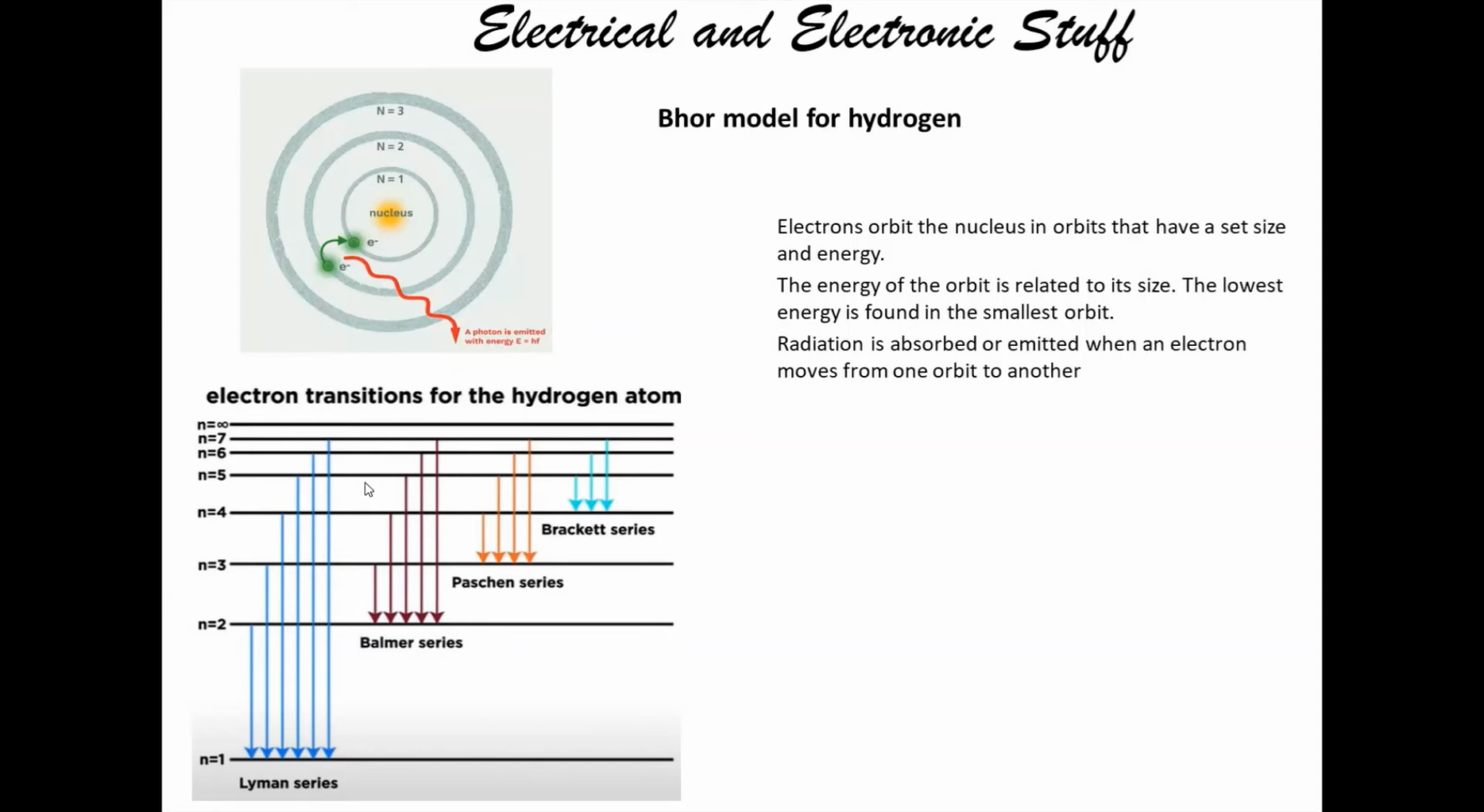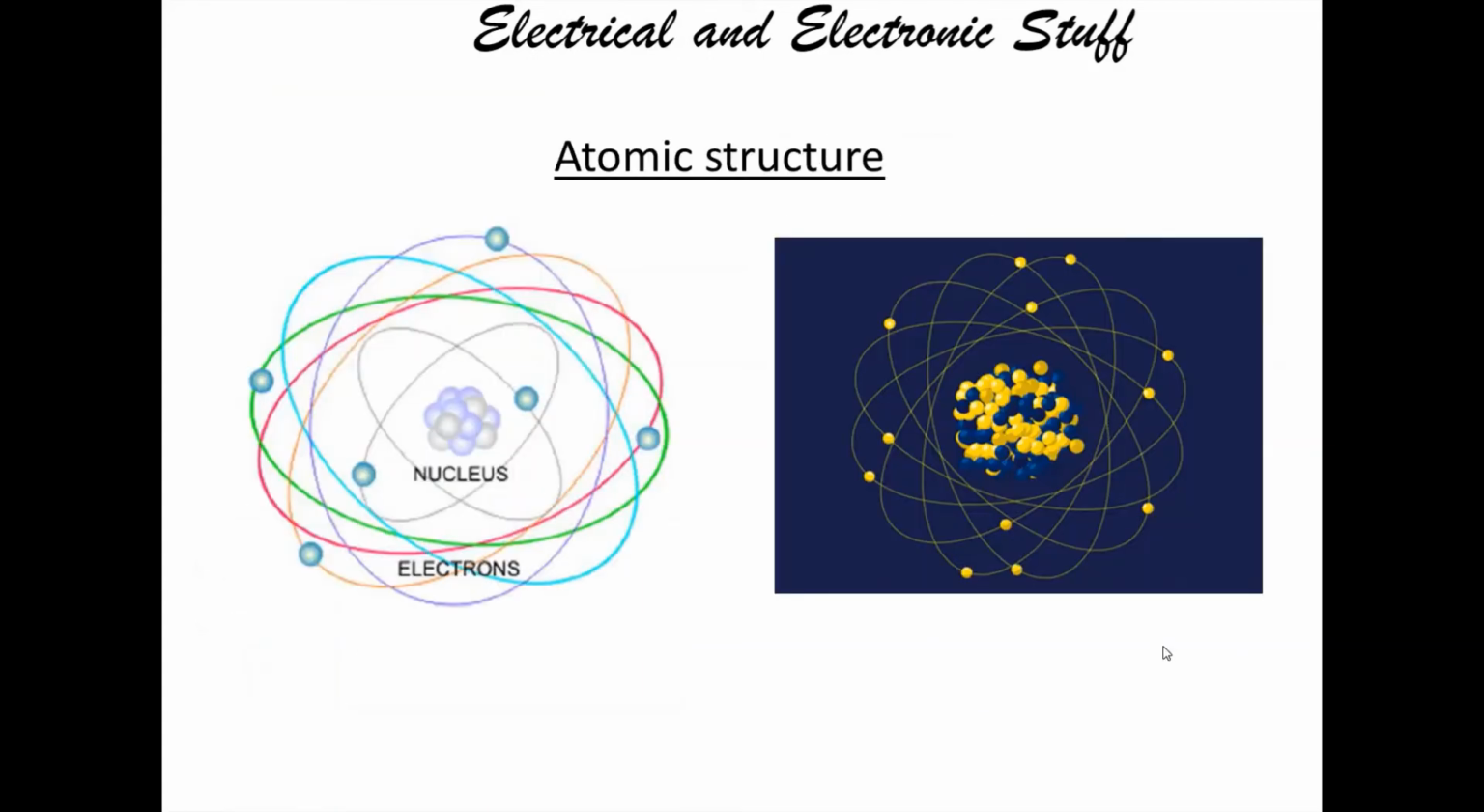And the electron transition is also explained with this diagram. We can see the first series, n equal to 1, is called the Lyman series, then the Balmer series, and so on. Then it's explained that the lowest energy is found in the smallest orbit. So we have covered the history of atomic theory.